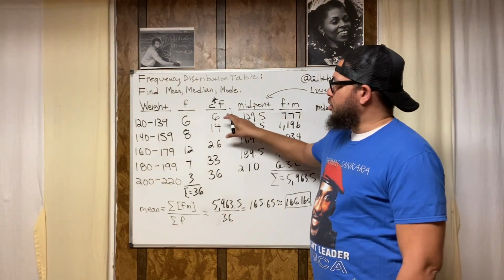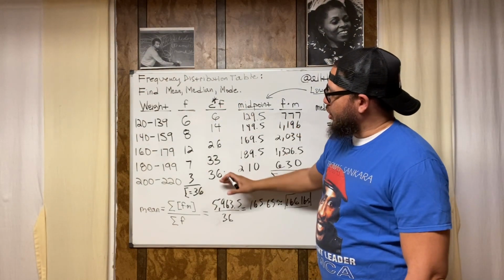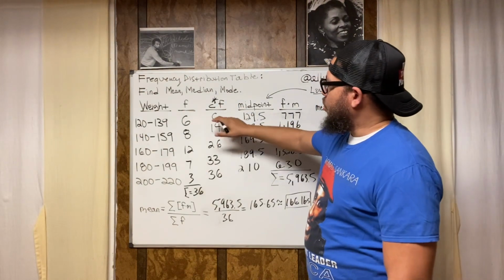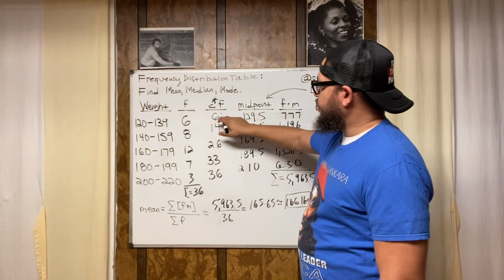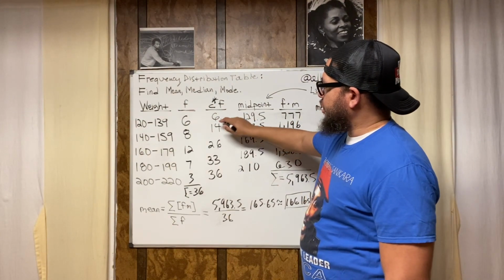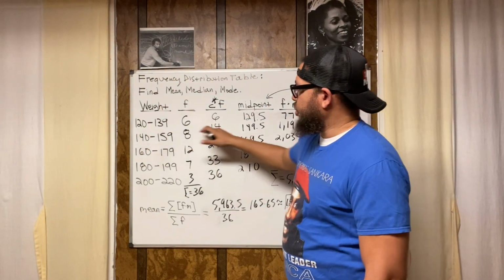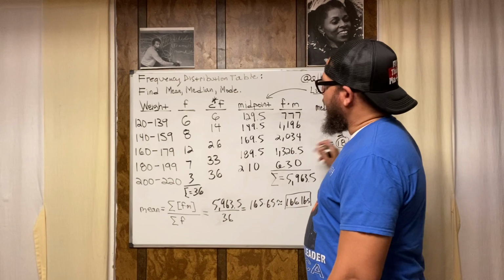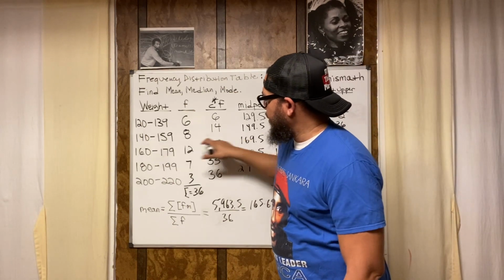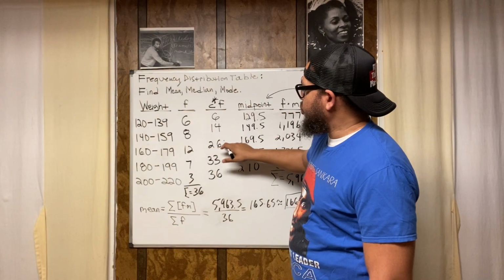So our job is to look and find where the 18th weight would fall. Now I know weights 1 through 6 are here, so this is no good. I know weights 7 through 14 are in this range. So this range is no good because we're looking for the 18th weight. Now, this range right here goes from 15 to 26.